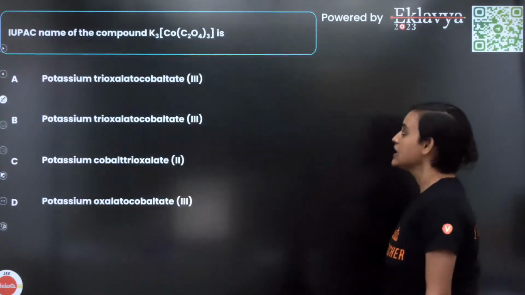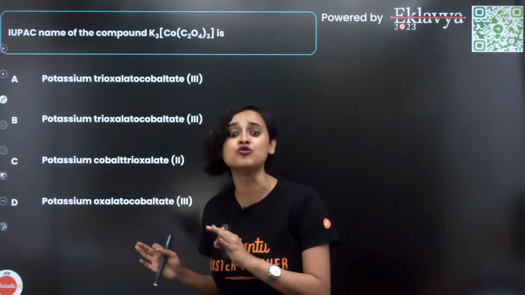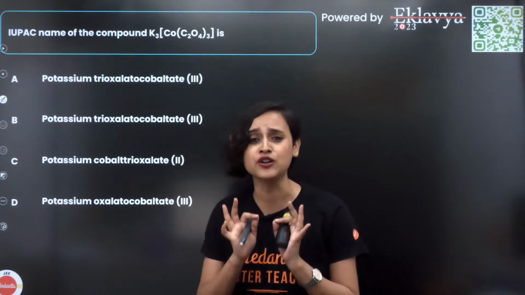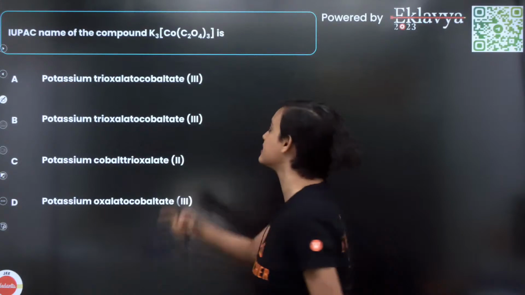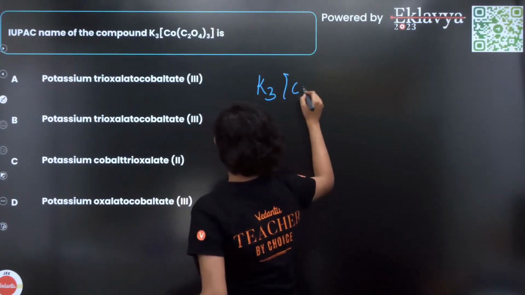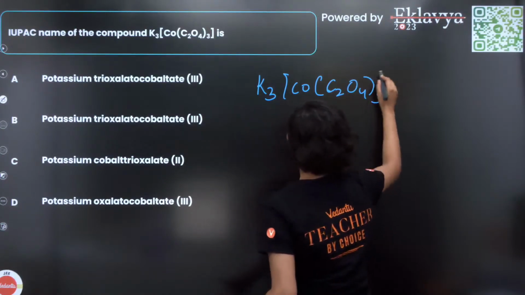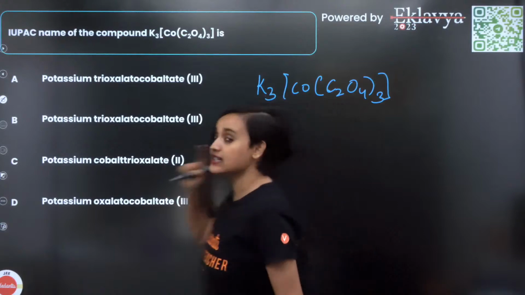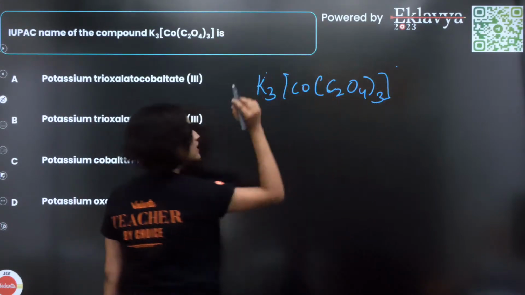Awesome. Okay, IUPAC name. My favorite. Also super duper easy. Without even lifting your pen, you can write this. K3[Co(C2O4)3]. What is the answer? Because we can understand that this is the cation and this is the anion, we will write the cation first.